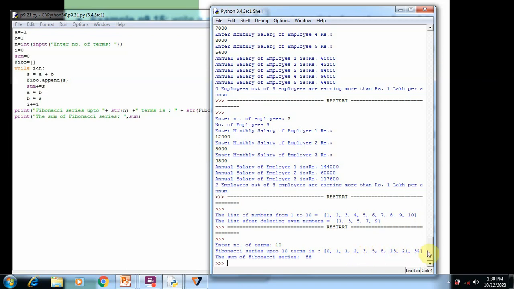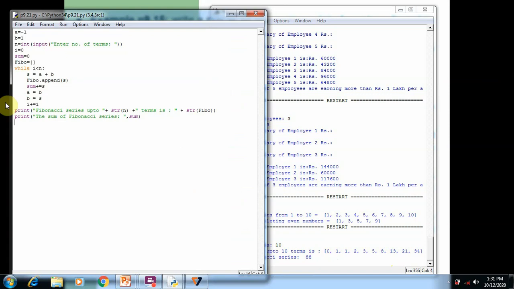So in the same way you can see 10 elements are generated, and then all the elements of this Fibonacci series are added and printed on the screen. It means 0 plus 1 plus 1 plus 2 plus 3 plus 5. So all the elements are added and printed on the screen. So this is how we create a Fibonacci series in the Python program. The same logic is used here, which was discussed in the C++ program.